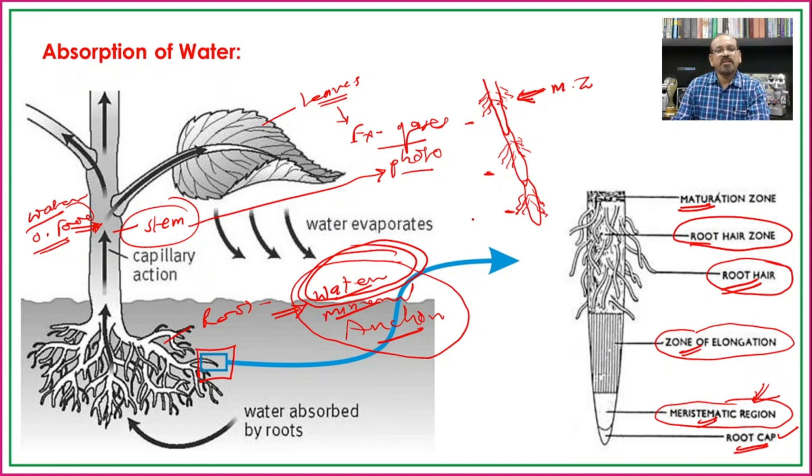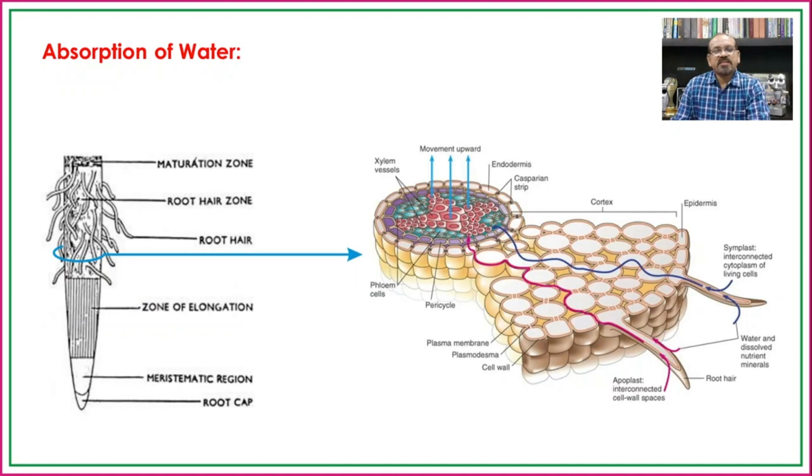So how these plants are absorbing water from the soil, that we will see in today's lecture. Now, let us see the absorption of water by the root hair zone, or the root hairs which are present on the root.